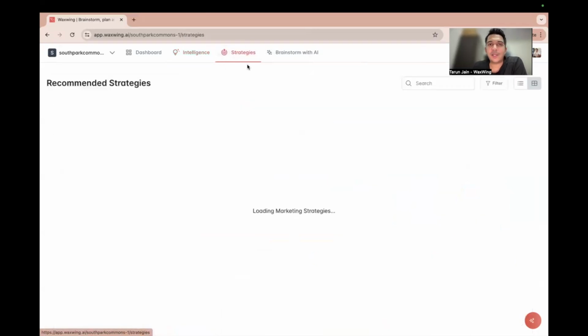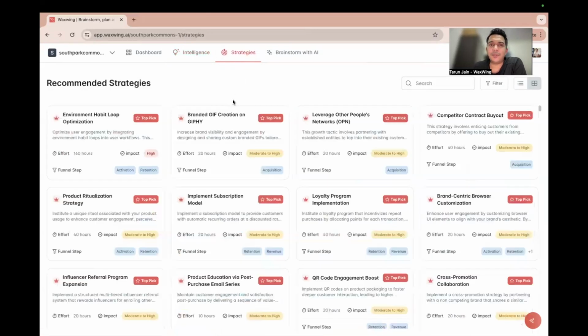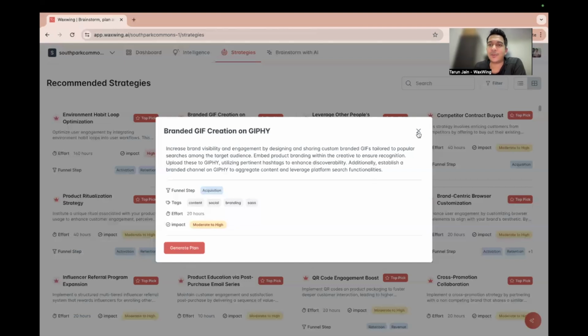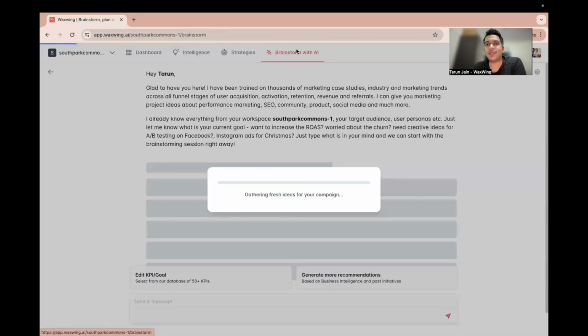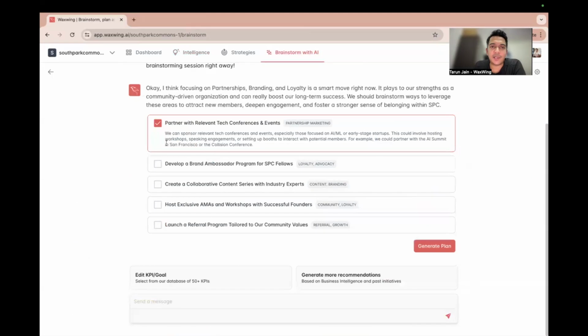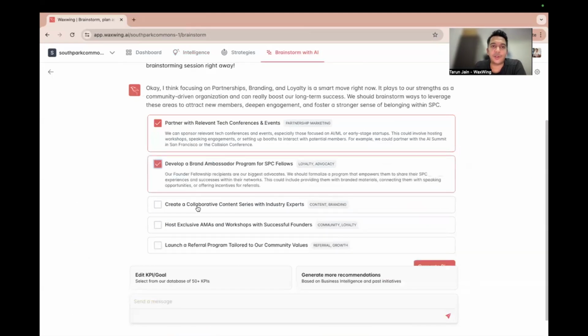Then we also have a database of strategies for you to pick from. There are around 500 plus strategies that have definitely worked for somebody in your industry. You can again just choose and pick any strategy and generate a plan within 3 minutes. Or you can brainstorm with our AI to get more ideas for projects. Like let's say you want to increase your deal flow in Europe. You can just ask our AI and it will give you a bunch of project ideas. So you can brainstorm with our AI to get new project ideas as well, right? Here are some ideas that our AI is already throwing out at you.